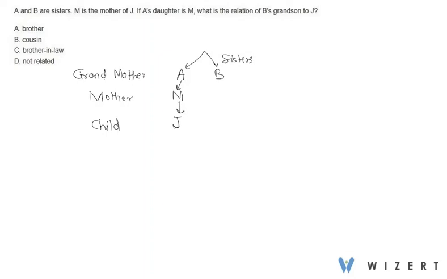So what is the relation of B's grandson? So B's grandson, this is again grandmother, and there must be some mother or father link here. And grandson is, what is the relation of B's grandson to J?